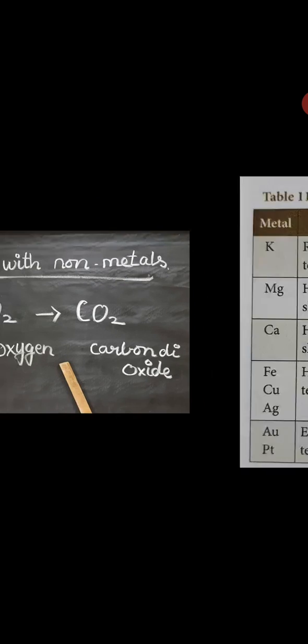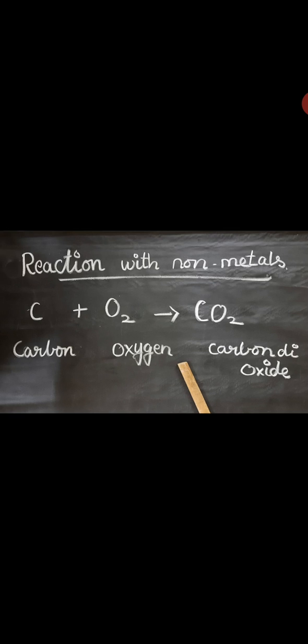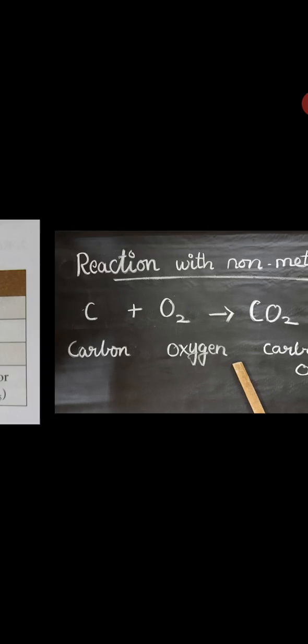So next we can see the reaction with non-metals. Oxygen reacts with various non-metals, the elements being hydrogen, nitrogen, carbon, sulfur, phosphorus and some others. When it reacts with them, non-metal plus oxygen gives the non-metallic oxide. For example, carbon plus oxygen gives carbon dioxide.